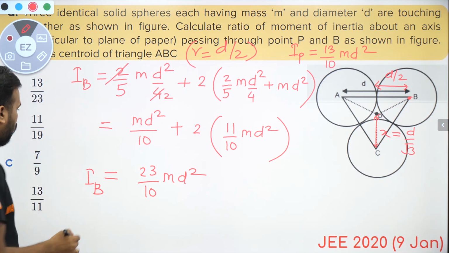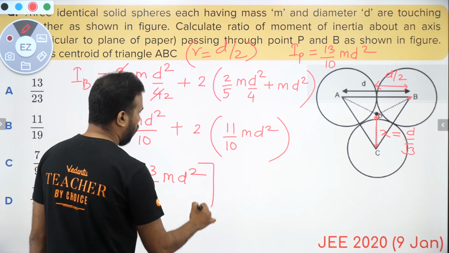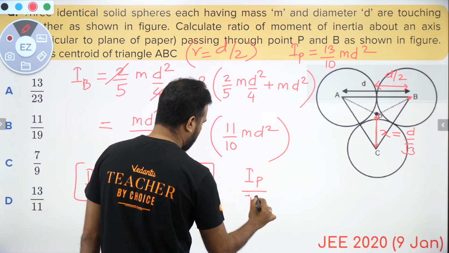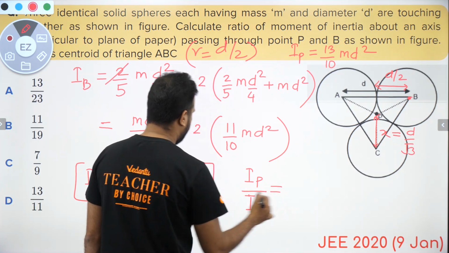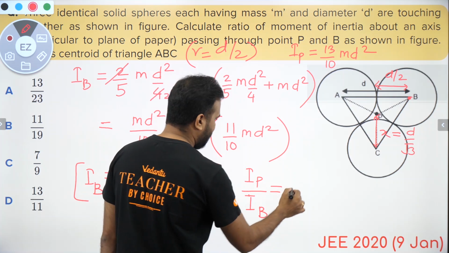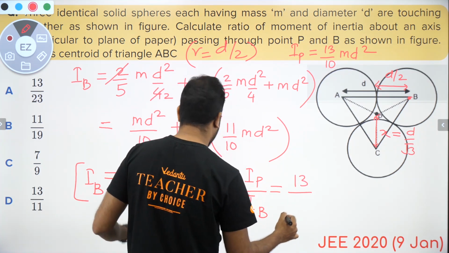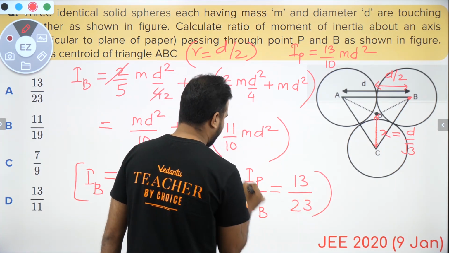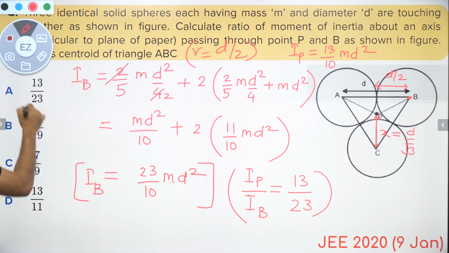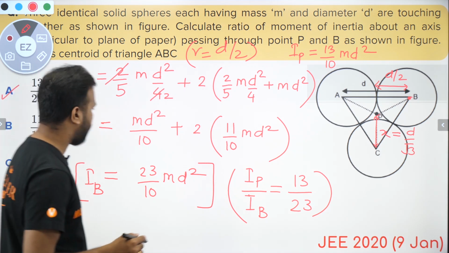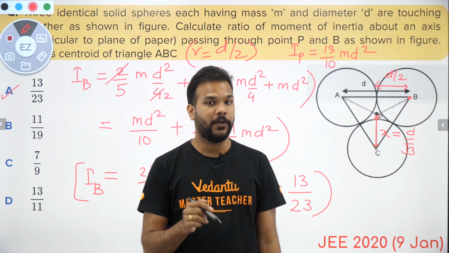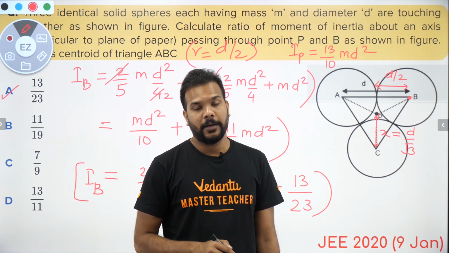Okay guys, so now we have IB, and we already found IP. So IP by IB: as you can see, md square is common and gets cancelled, 10 gets cancelled, and we get 13 by 23 as our correct answer, which is option A. So this question came on 9th of January in JEE Main 2020.